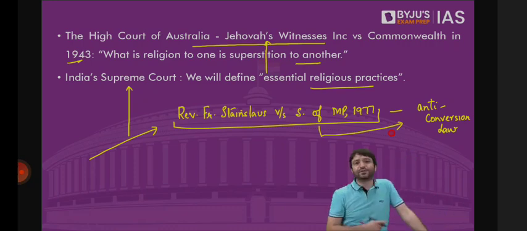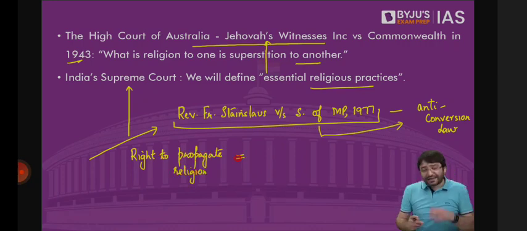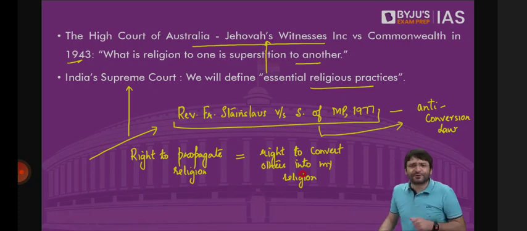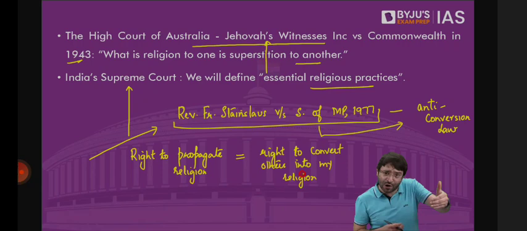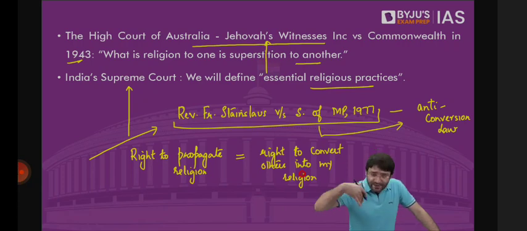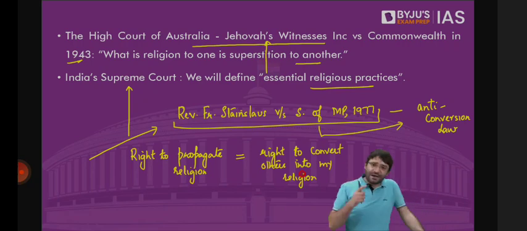And if I have the right to propagate my religion, that equates to, that is equal to, the right to convert others into my religion. Because what is propagation after all? I propagate my religion to others. I propagate my religion to my own members of Christianity. I propagate this religion to non-Christians as well, and I try to convince them that you should join Christianity. This is my right to propagate. I have to propagate, not just to the converted, but to the unconverted as well. Not just to those who have already converted to Christianity, also to those who have not yet converted into Christianity. That is my fundamental right to propagate my religion. And my fundamental right gives me the fundamental right to convert others into my religion.